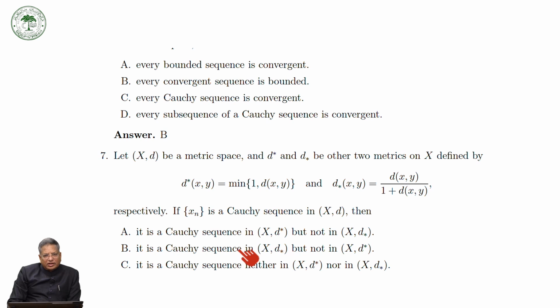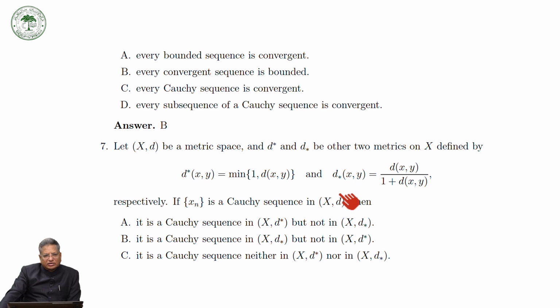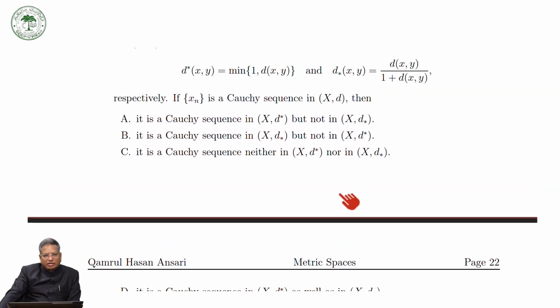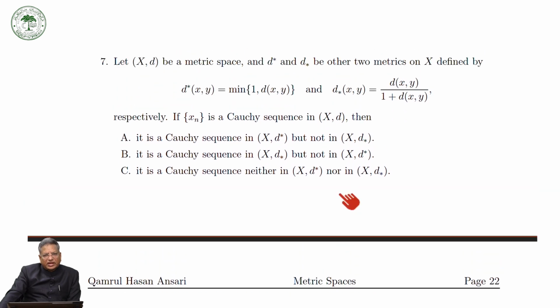Now, take another MCQ. Suppose (X, d) is a metric space, and d star and d lower star are two metrics which are defined in this way, and we have seen that these are metrics on the space X. So if Xn is a Cauchy sequence in X, then it is a Cauchy sequence with respect to this, but not Cauchy with respect to this.